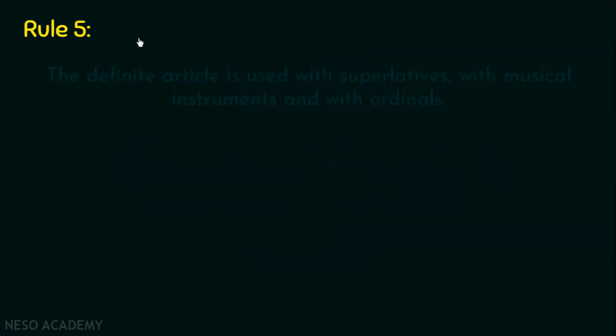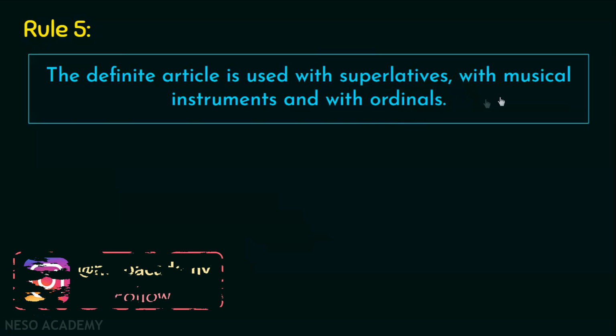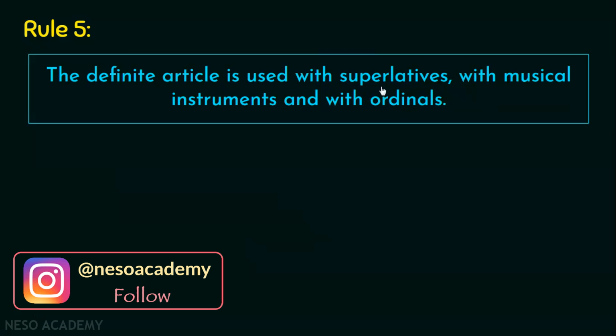And the fifth rule that we have to study is the definite article is used with superlatives, with musical instruments and with ordinals. So whenever in a sentence you have any superlative word, or any musical instrument, or any ordinal number, then in all these cases you have to use the before them.